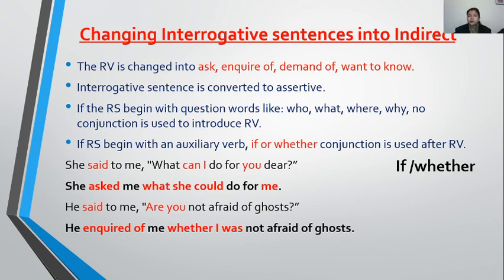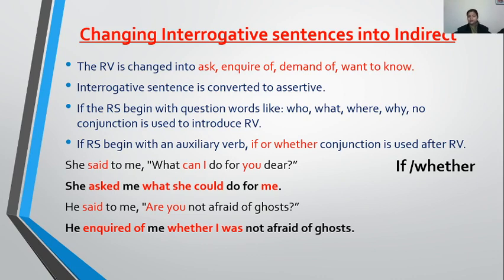Now here you are going to convert the interrogative sentence to assertive. The subject will come before the verb. Before the auxiliary. The subject will come before the auxiliary. So, she could do for me. She asked me what she could do for me.